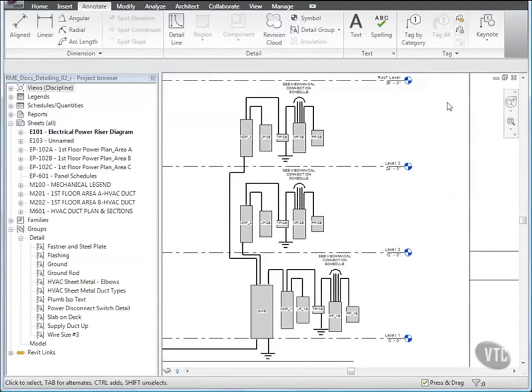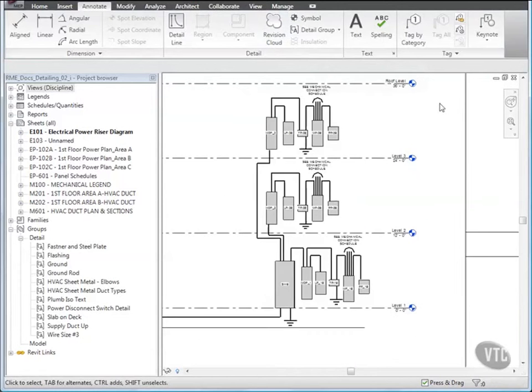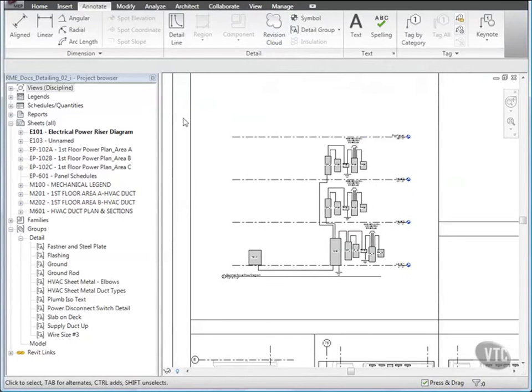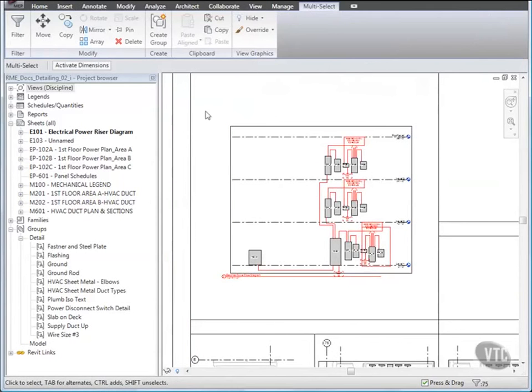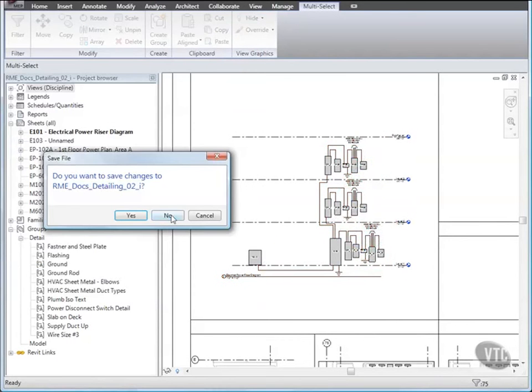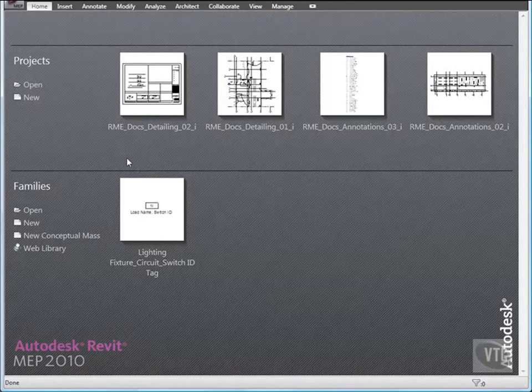When finished, select the entire electrical riser power diagram viewport, and from the Modify panel, click Pin so that they don't get moved accidentally. Close the file without saving it, as the next lesson will provide its own training file, and that concludes this lesson.